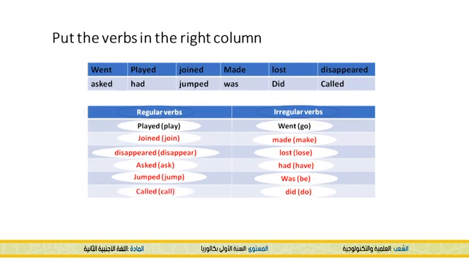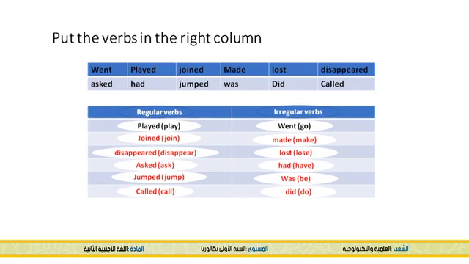Now, as you can notice, all the verbs in the regular verbs column have an ed at the end. So how do we distinguish regular verbs from irregular verbs? For regular verbs, we add ed to the verb. So we have play, played, join, joined.